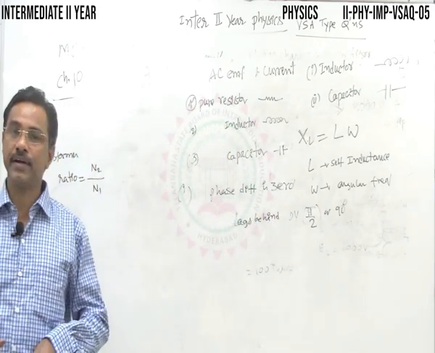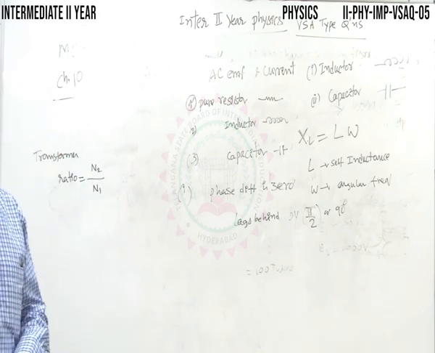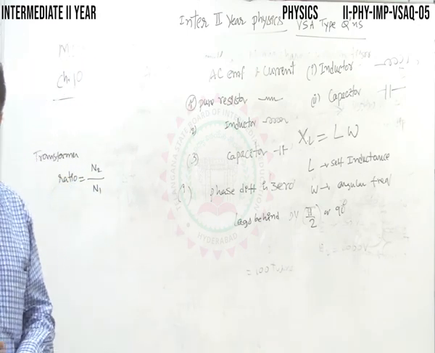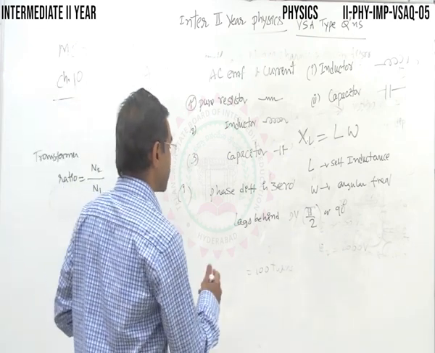So the current lags behind the AC EMF by π/2.